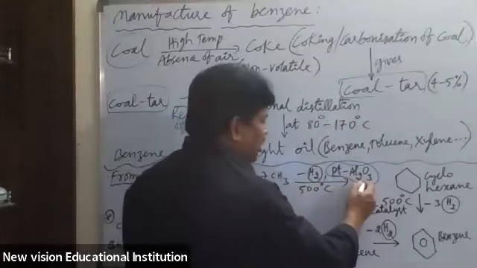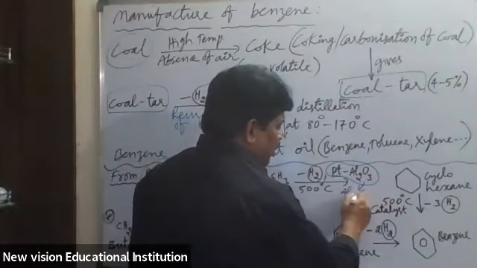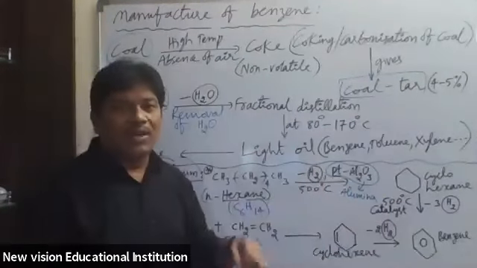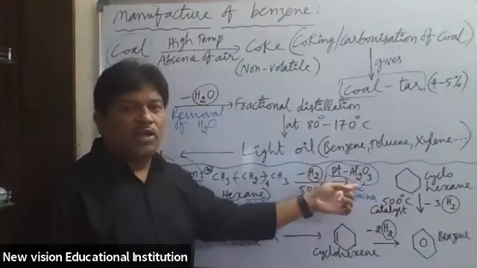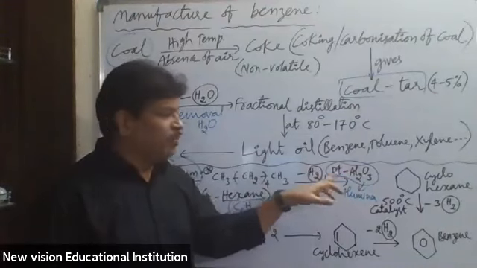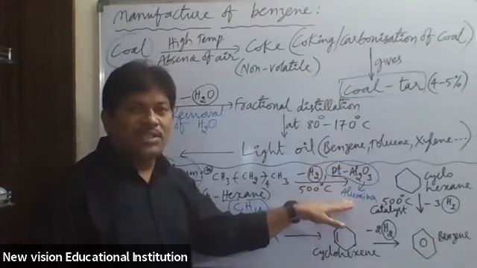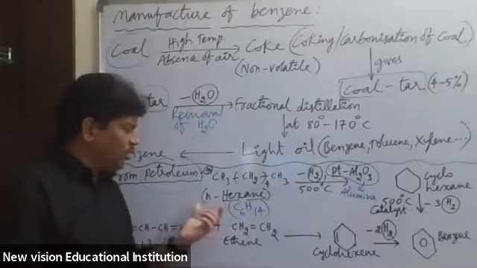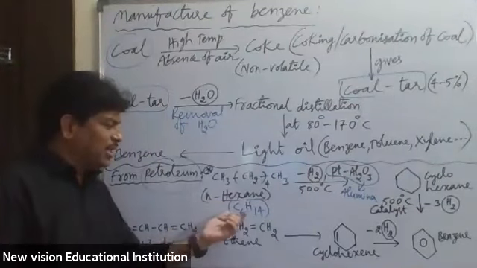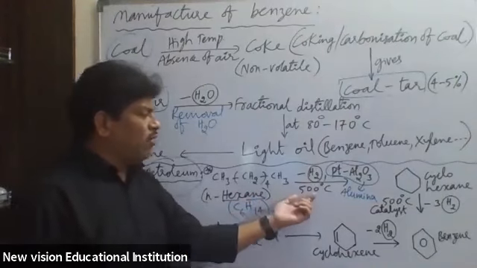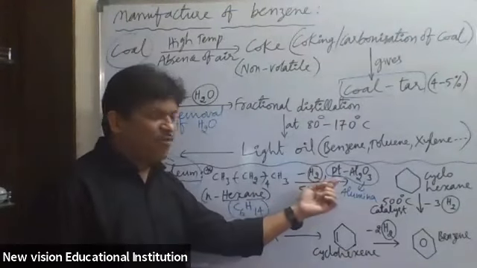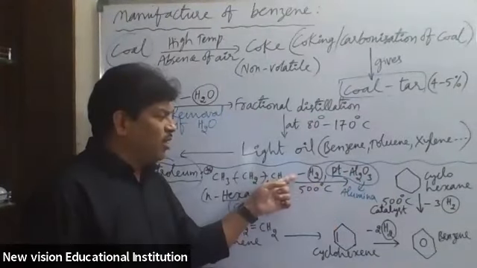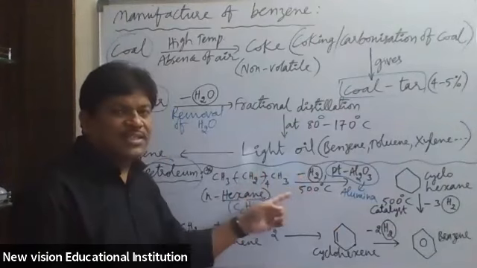What is the name of Al2O3 here? Alumina. So alumina and platinum, or rhenium. Rhenium, alumina, platinum, alumina will be used as catalyst here, since a catalyst is required for this process. So first, N-hexane, that is C6H14, is heated to 500 degrees Celsius in the presence of platinum alumina, meaning aluminium oxide, and 1 mole of H2 is removed at this temperature.